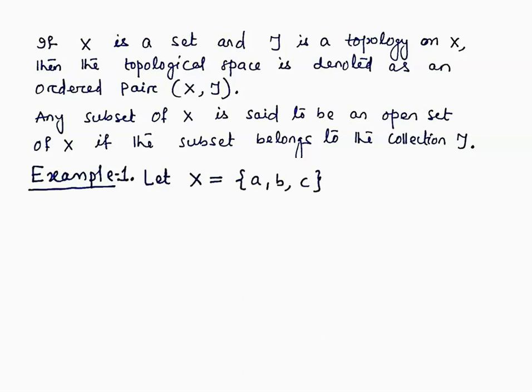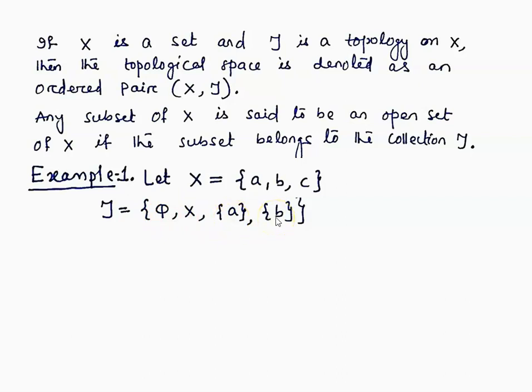For example, let X be a three-member set {A, B, C}, and let us collect some subsets of this set X and put them in tau. We have phi, we have X, and two subsets {A} and {B}.